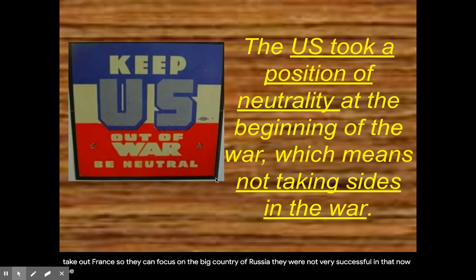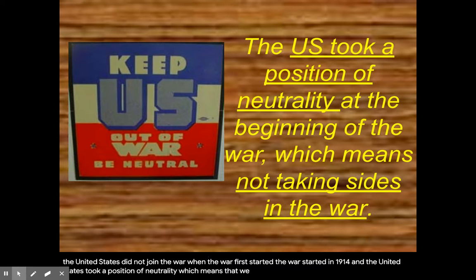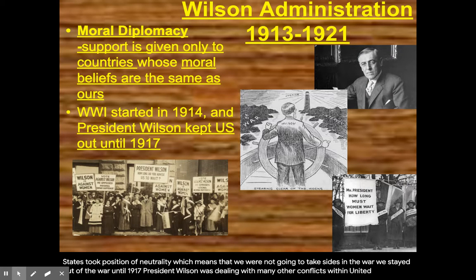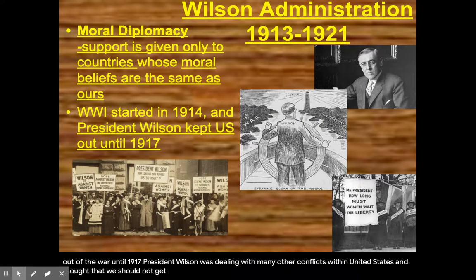Now, the United States did not join the war when the war first started. The war started in 1914, and the United States took a position of neutrality, which means that we were not going to take sides in the war. We stayed out of the war until 1917. President Wilson was dealing with many other conflicts within the United States and thought that we should not get involved in Europe's problems quite yet.